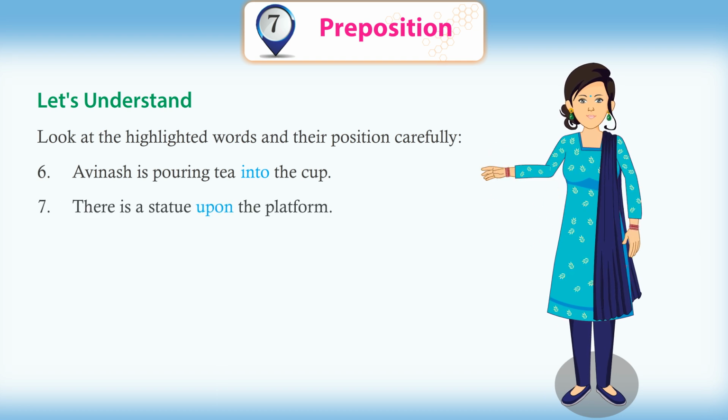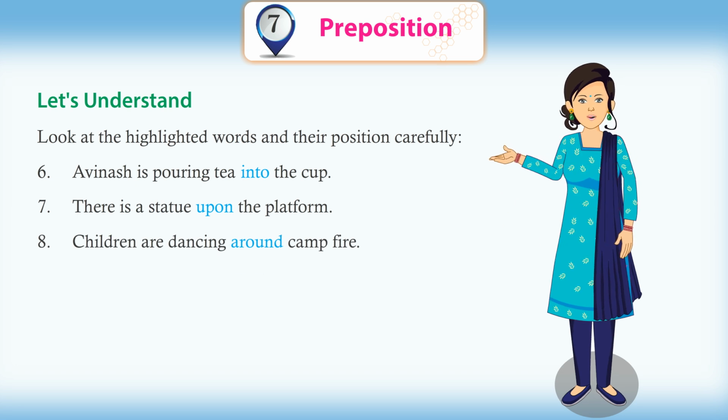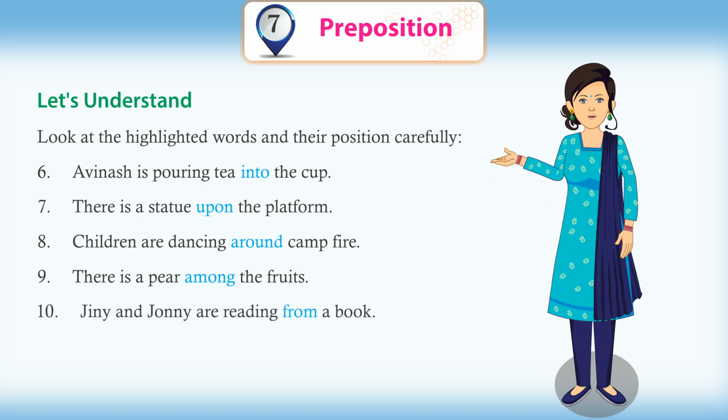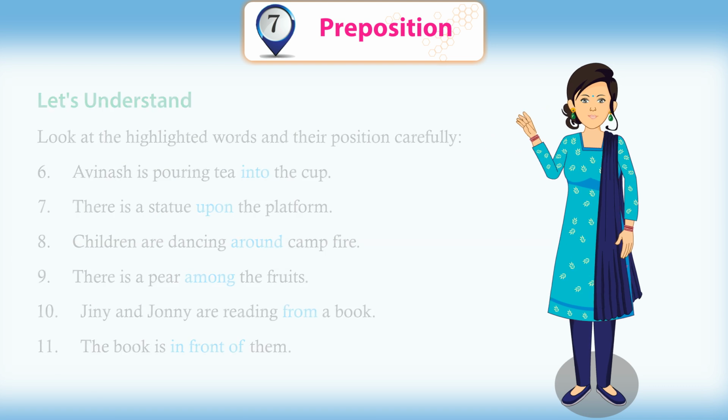There is a statue upon the platform. Children are dancing around the campfire. There is a pear among the fruits. Ginny and Johnny are reading from a book. The book is in front of them.